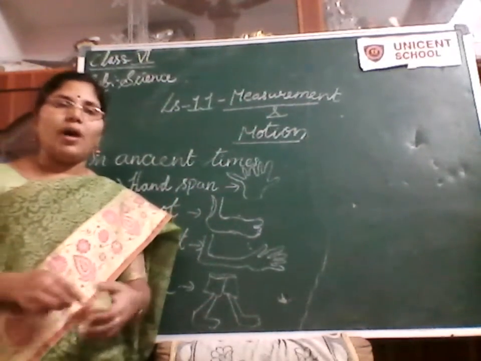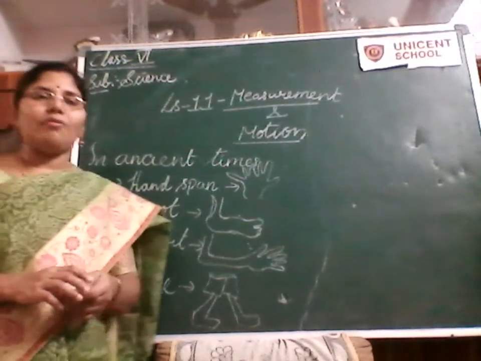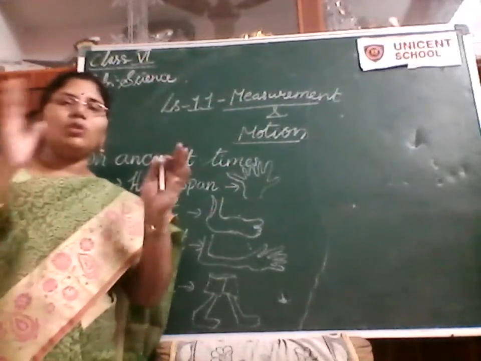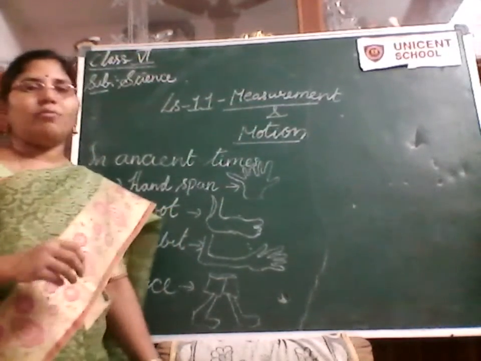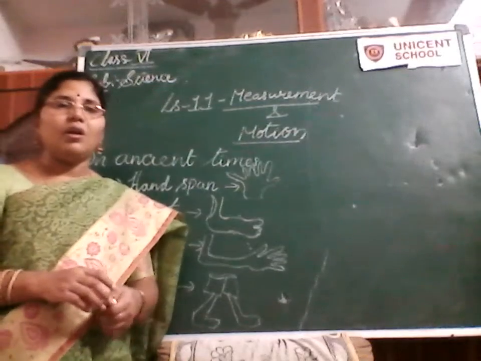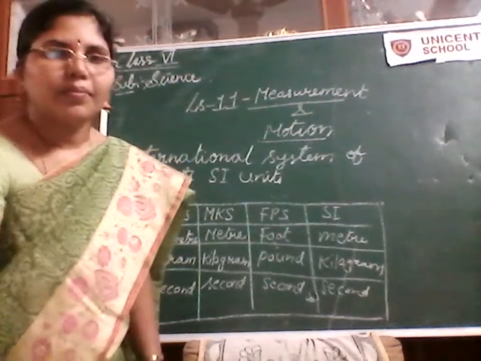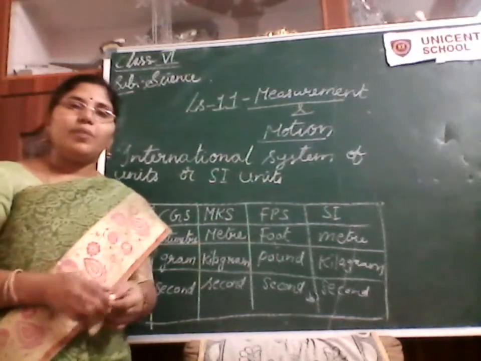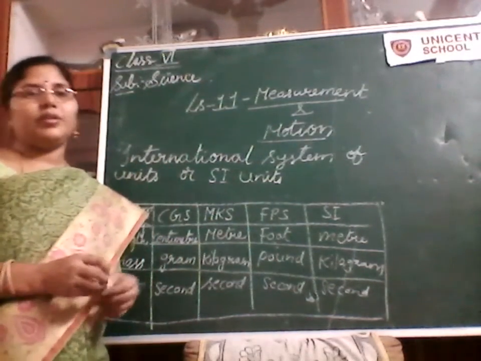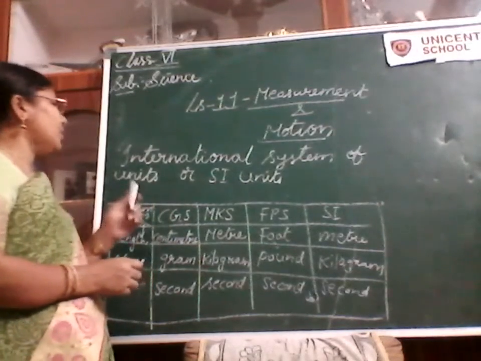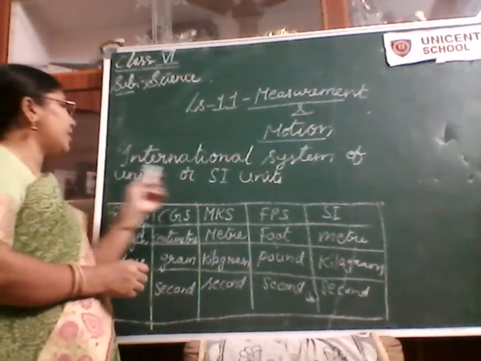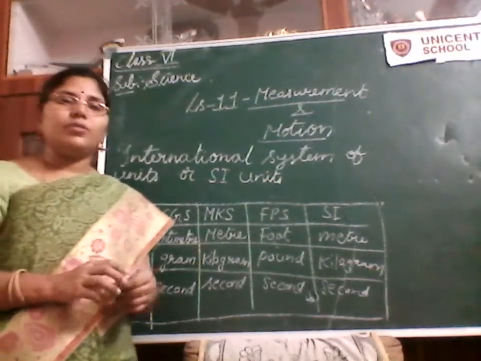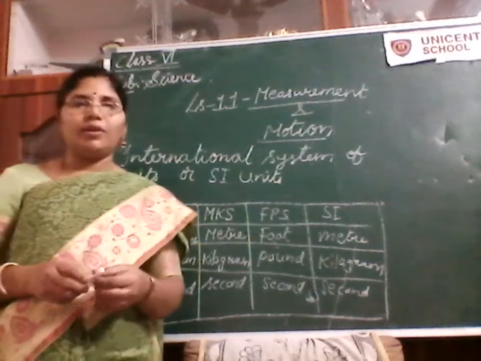So they found the necessity of finding standard units of measurement which would be the same throughout the world. Wherever they go, the same kind of measurements and the same value should be determined. Then they started finding them. The need for measurement made people invent these standard units. The International System of Units, the international system of standard units, are the SI units. These are the standard units which were accepted throughout the world.